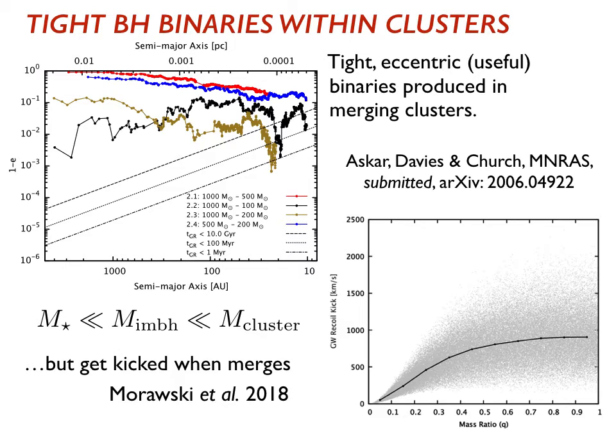And on the bottom right then is a calculation of the kick speeds we get, and you can see that the mass ratio is very important here. So unless the mass ratio is less than about 0.1 or 0.15, the recoil kicks received when the two black holes merge are in excess of many hundreds of kilometers a second, certainly sufficient to eject them from the nuclear stellar cluster.